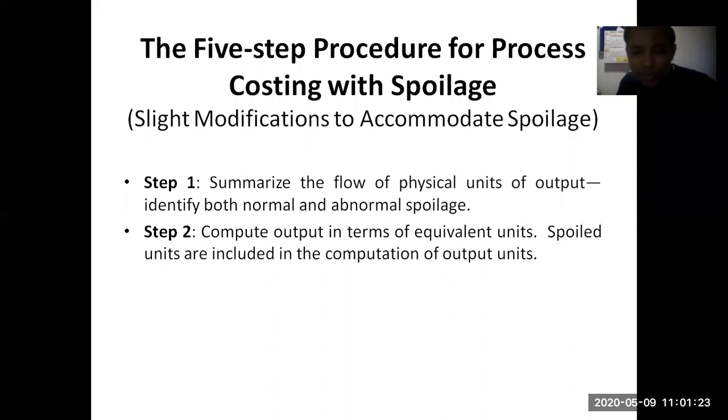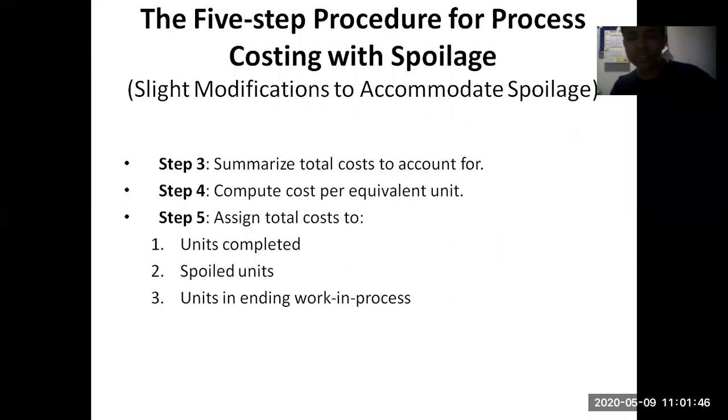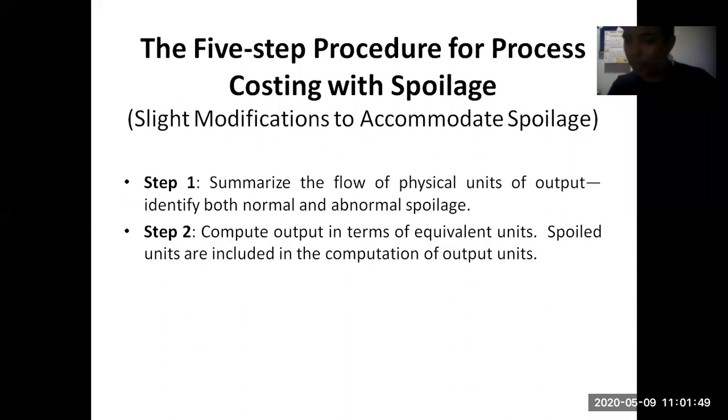And after that, compute the output in terms of equivalent units. Now this equivalent unit is a new term. We will discuss this when we go to the next slide. Spoiled units are included in the computation of output units, right? After that, these two steps are completed. The first two steps talk about units that are produced. It can be a number of pieces, number of units, number of liters, whatever it is, depending on the kind of product. But the first two steps talk about physical units.